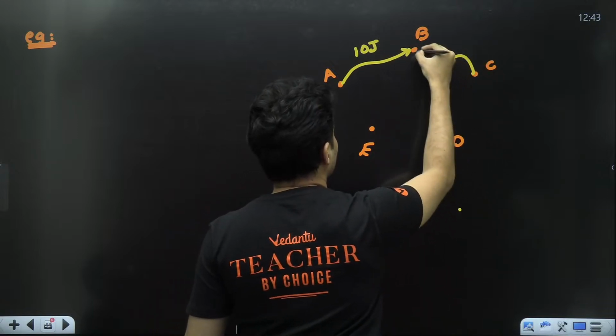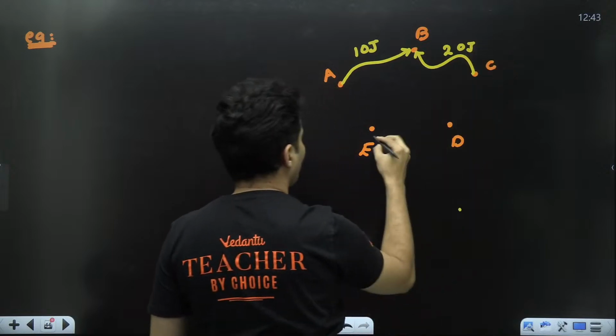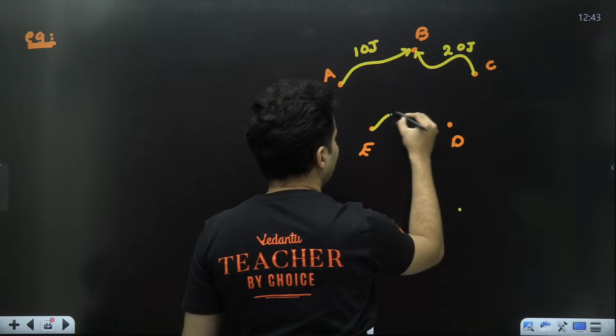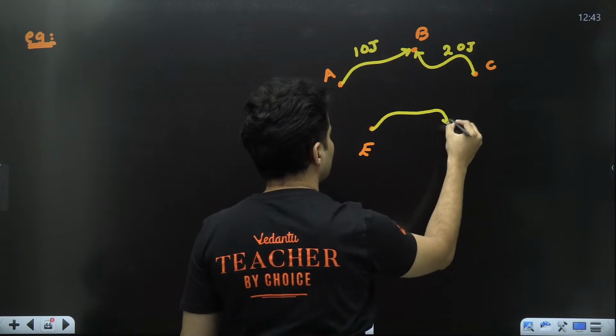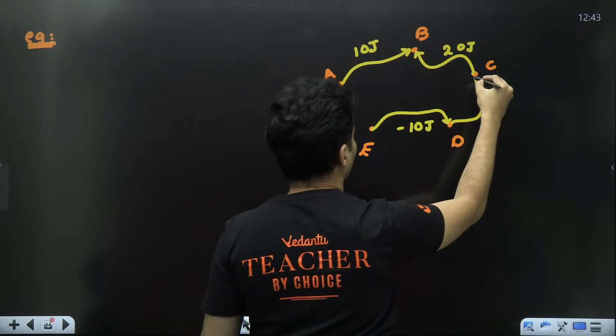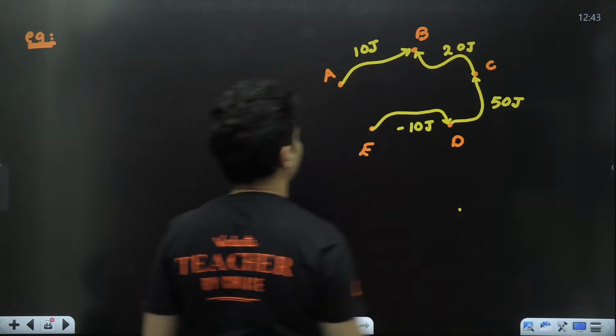If you go from C to B, you will take 20 joules of work. If you go from E to D, then you will take minus 10 joules. If you go from D to C, you will take 50 joules of work.